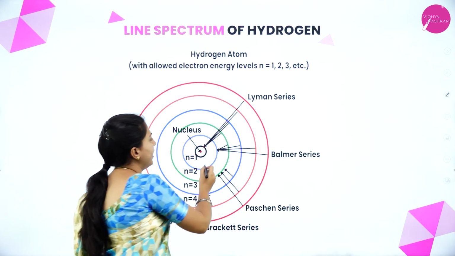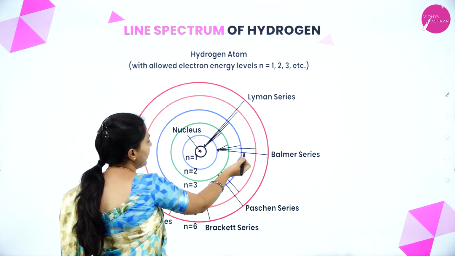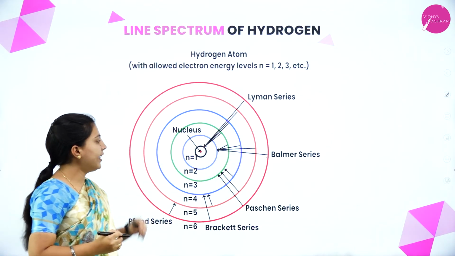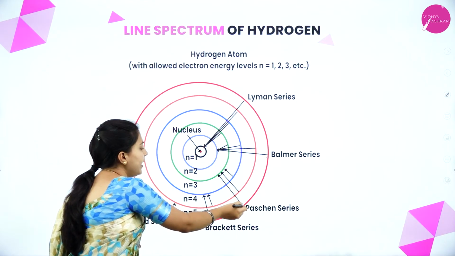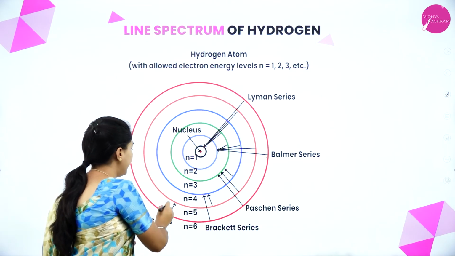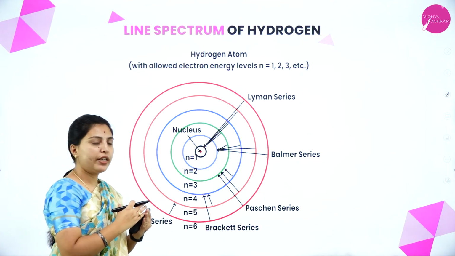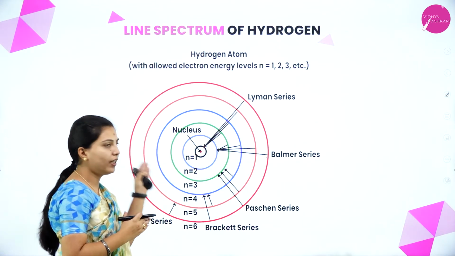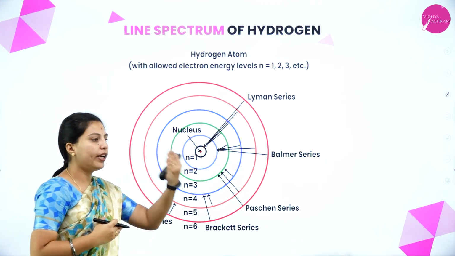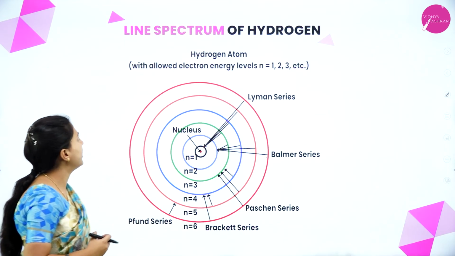Balmer series electrons are already excited, but they will reach only n equal to 2, that is the second energy level. Similarly, Paschen will reach n3, Brackett n4, Pfund n5. Not every series will end up at the original state. It will reach one by one before ending at the original state. That is how we have shown here.